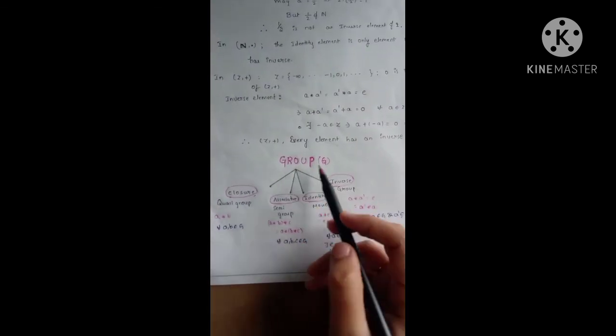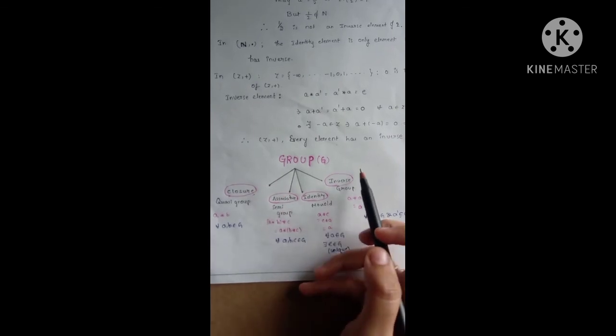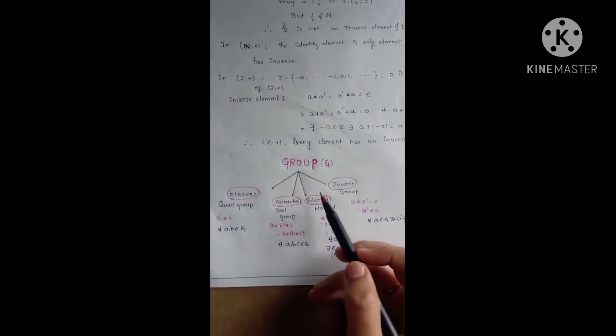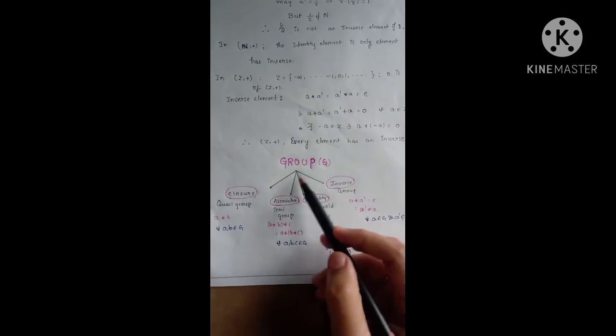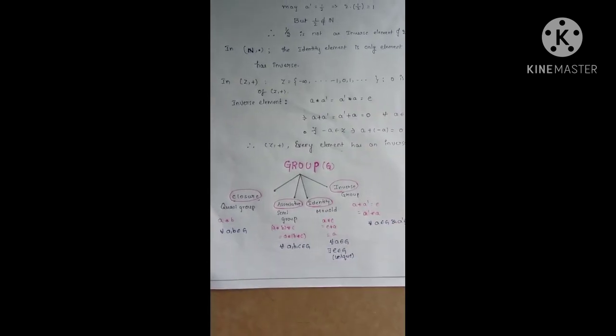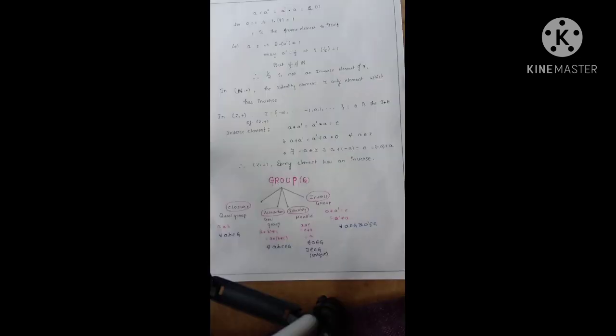So a structure having these 4 properties, closure, associative, identity and inverse, satisfies the group conditions. In this video we discussed examples of the group and some more related topics from the group.